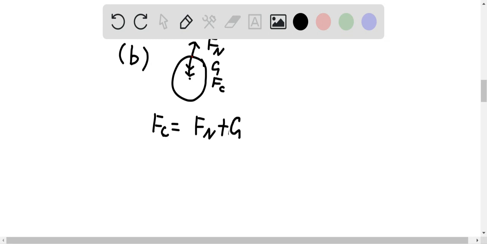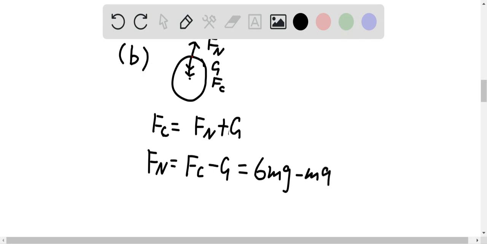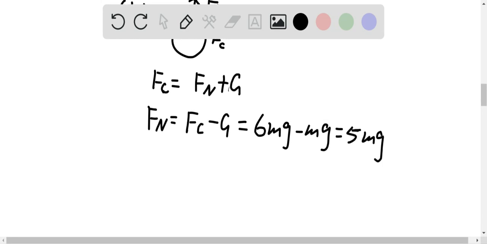If we consider downward as the positive direction, then gravity is positive as well. Then we'll get Fn is equal to Fc minus mg, which is 6 mg minus mg, and this will give us 5 mg. So this is the effective weight for the pilot at this time.